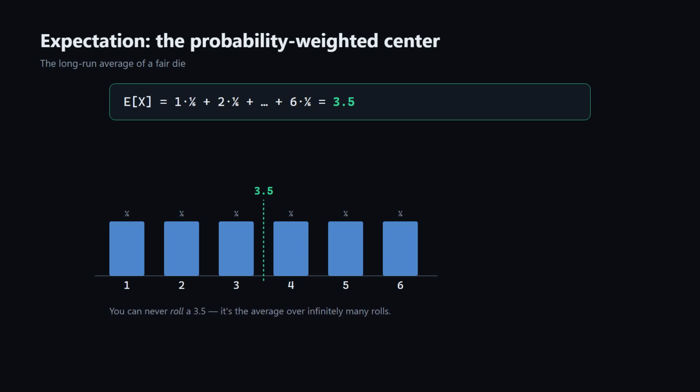Notice you can never actually roll a 3.5. It isn't an outcome at all. It's the long-run average across infinitely many rolls.